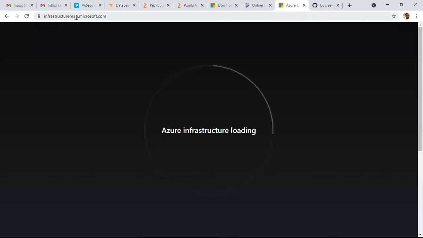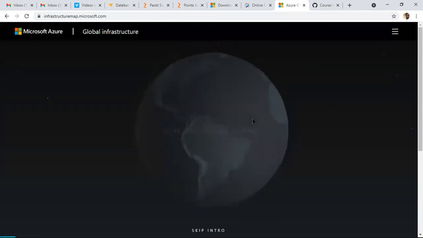Take infrastructuremap.microsoft.com. It is very interactive, in a graphical way. Microsoft has presented the total infrastructure here. So basically, remember, regions are there in the infrastructure architecture. We have regions.